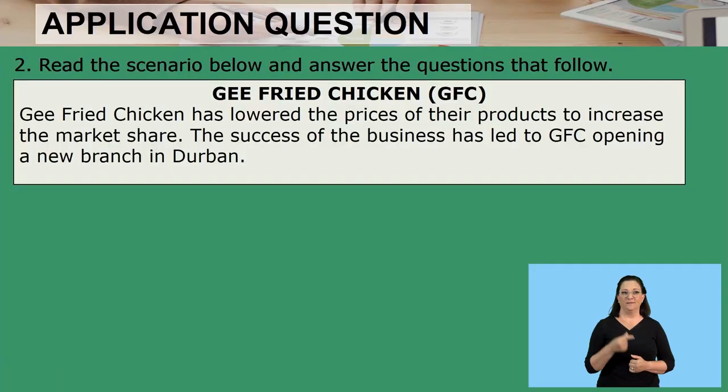Right, let's move on to the next question. The question says, read the scenario below and answer the questions that follow. We've got G Fried Chicken, which is GFC. G Fried Chicken has lowered the prices of their products to increase the market share. The success of the business has led to GFC opening a new branch in Durban.